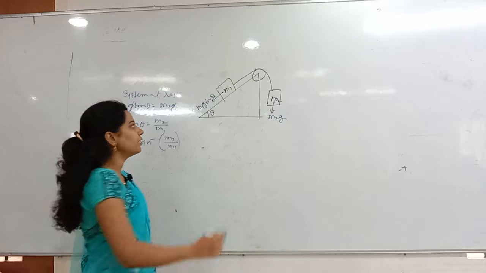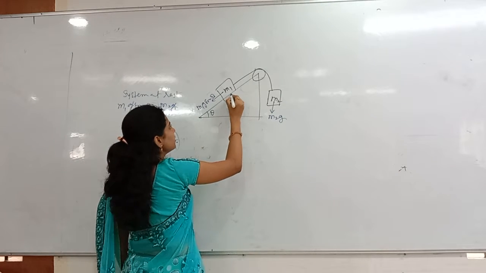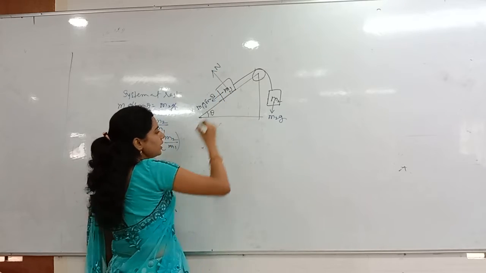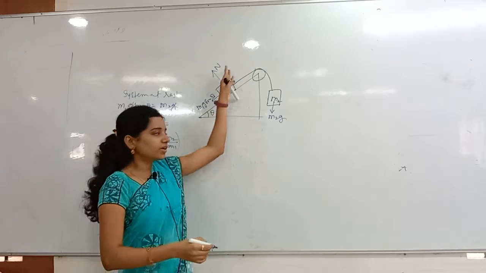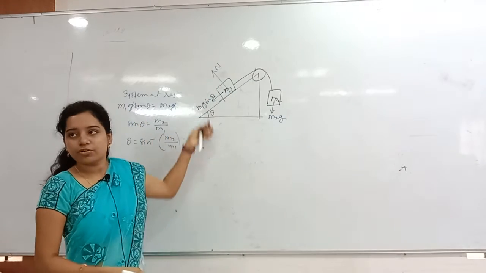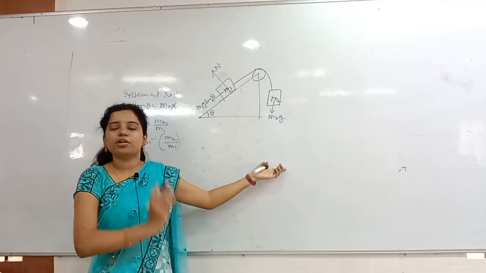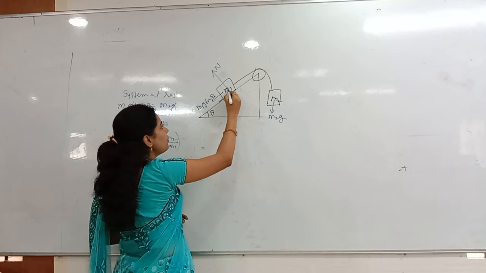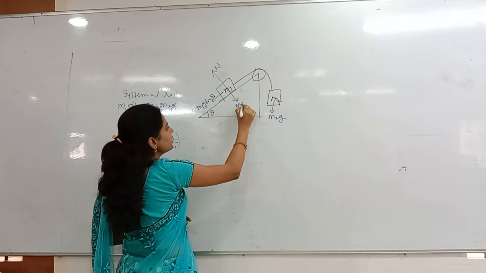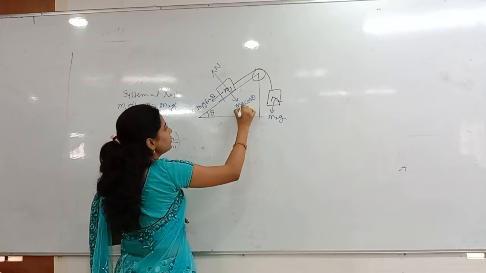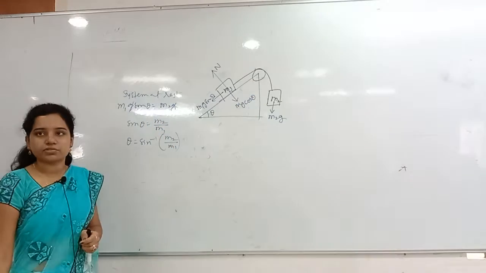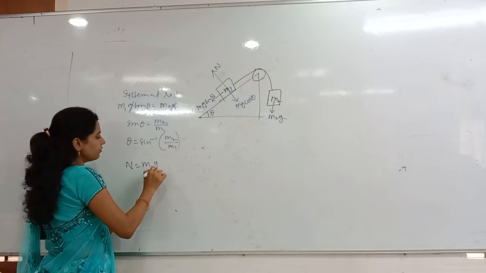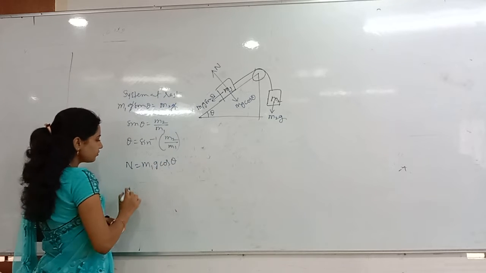So on the m1, how will the normal reaction be? In this direction normal reaction will be there, obviously perpendicular to the contact, right? It is not in upward direction, it will be in this direction. For a horizontal plane, it will always be in upward direction. Now this is the normal reaction. Opposite to normal reaction, m1g cos theta will be there. So clearly, N is equal to m1g cos theta.